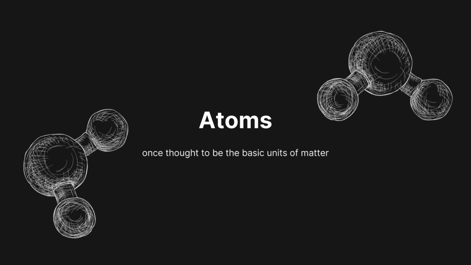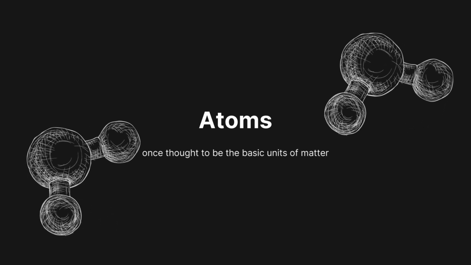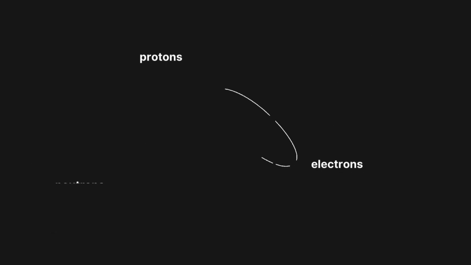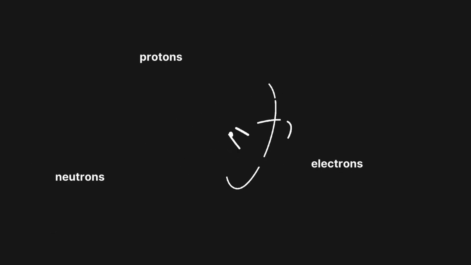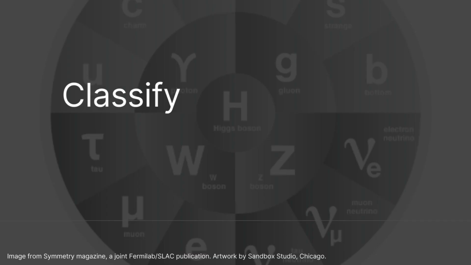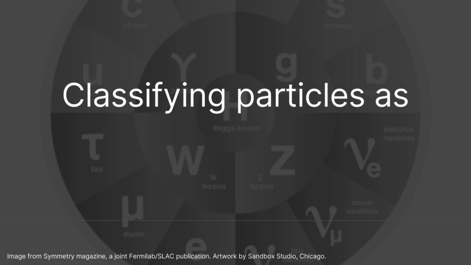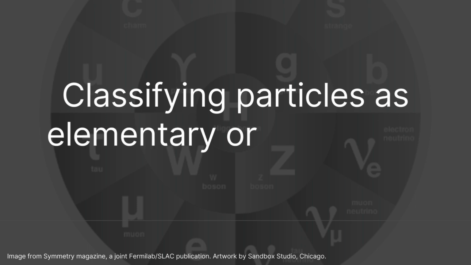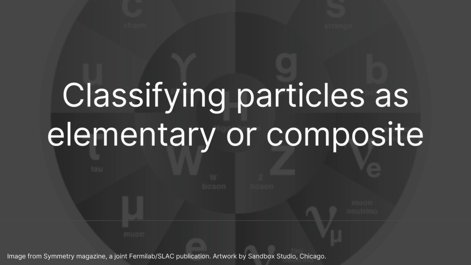Atoms, once thought to be the universe's basic units, were found to consist of subatomic particles like electrons, protons, and neutrons. While the atomic model explains the arrangement, it doesn't address the origin of matter. So, particle physicists started studying the smallest particles and classified them as elementary or composite. But how do we know that a particle is the most basic form of matter?